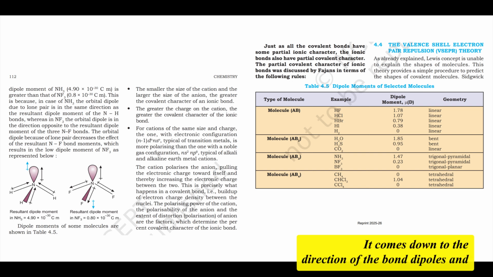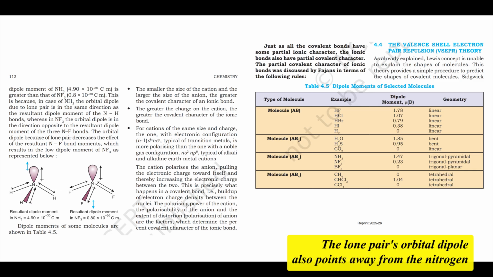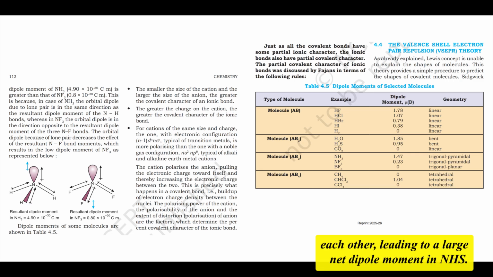Wow, that's counterintuitive. Why? It comes down to the direction of the bond dipoles and the contribution of the lone pair's orbital dipole. In NH3, the N-H bond dipoles point towards the more electronegative nitrogen. The lone pair's orbital dipole also points away from the nitrogen atom in the same general direction as the resultant of the N-H dipoles. So the bond dipoles and the lone pair dipole reinforce each other, leading to a large net dipole moment.